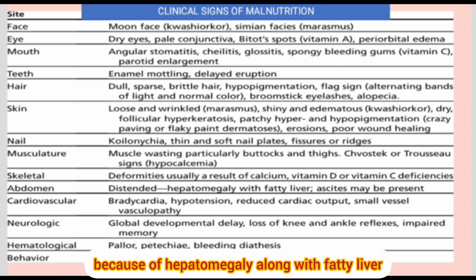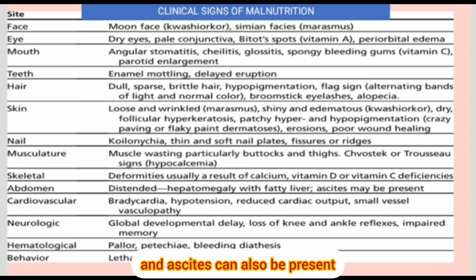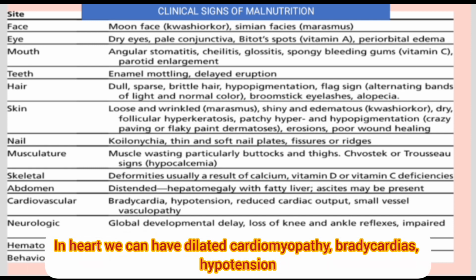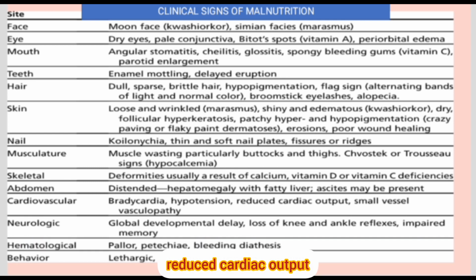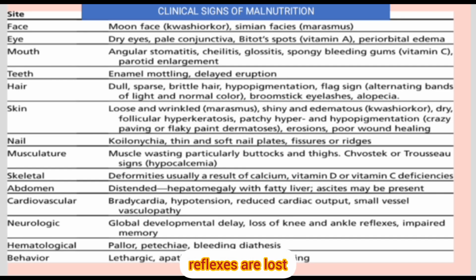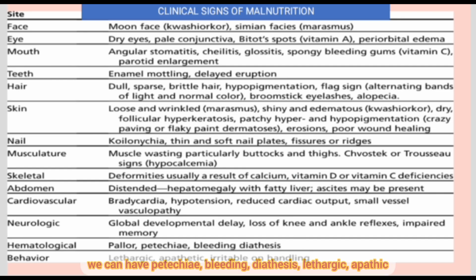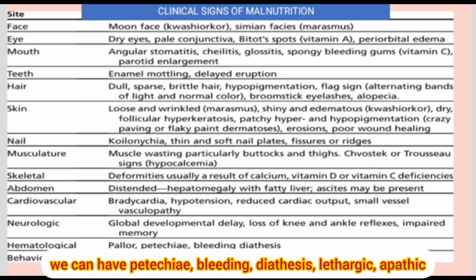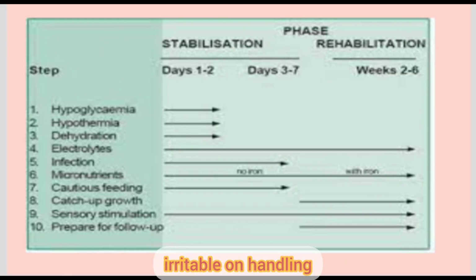Because of hepatomegaly along with fatty liver, ascites can also be present. In the heart, we can have dilated cardiomyopathy, bradycardia, hypotension, and reduced cardiac output. Neurologically, global developmental delay is there and reflexes are lost. They have severe anemia, and we can have petechiae, bleeding diathesis. The child is lethargic, apathetic, and irritable on handling.